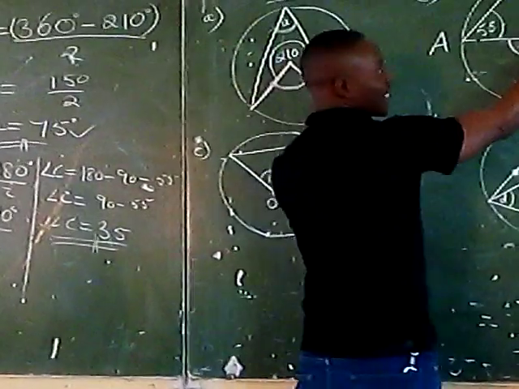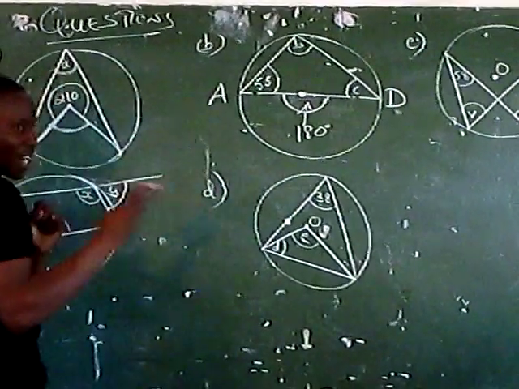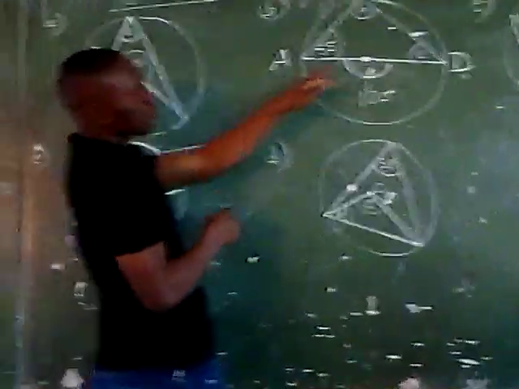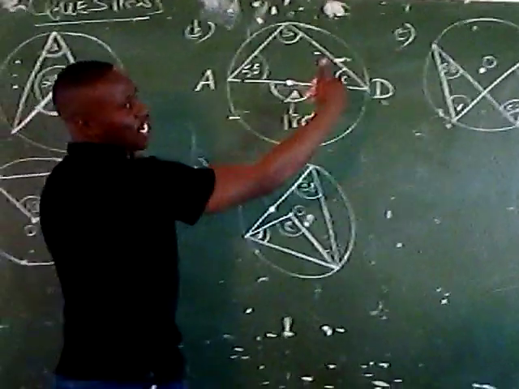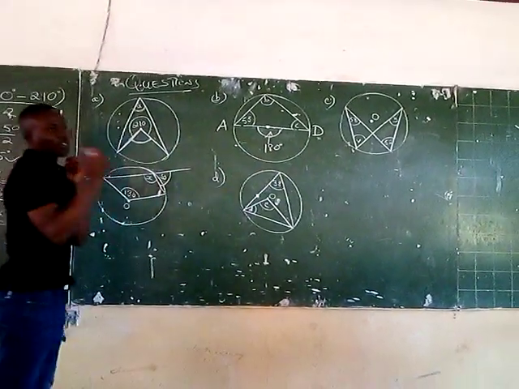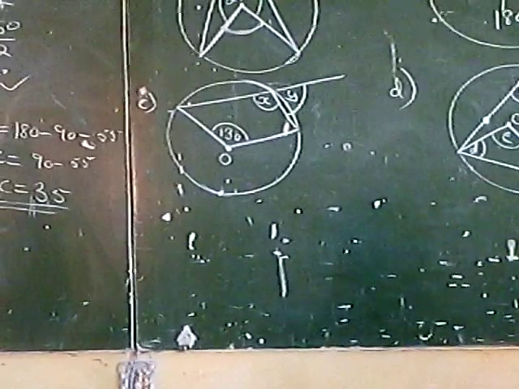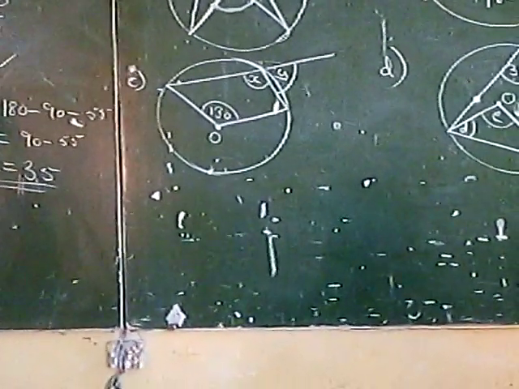Why? Because angles in any triangle add up to 180. But we know at least the two angles there, so it's easy to get this one. Simply say 55 plus 90 plus this one gives you 180. Then you make C the subject of the formula. Great, so that's another simple one. Remember what I always tell you, always concentrate on the diagrams.